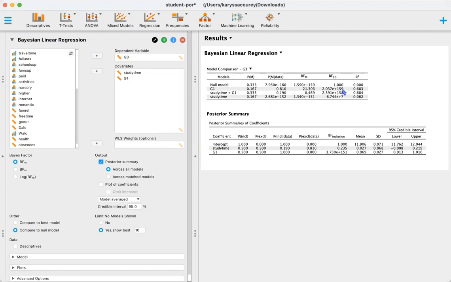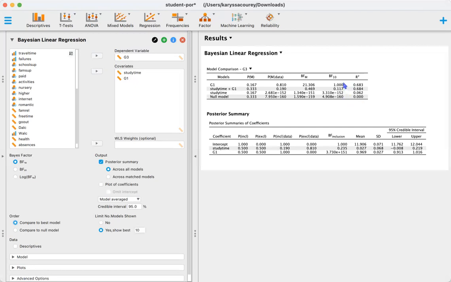Now, if we compare any of the other models to the null model, they are all extremely better at explaining the data, as indicated by how large these numbers are. And then in this column, we have our R-squared value, which is the explained variance. So now if we want to determine which model is the best model, we're going to go ahead and select compare to best model. And this is going to put the best model in the first row, and then compare subsequent models to the best model.